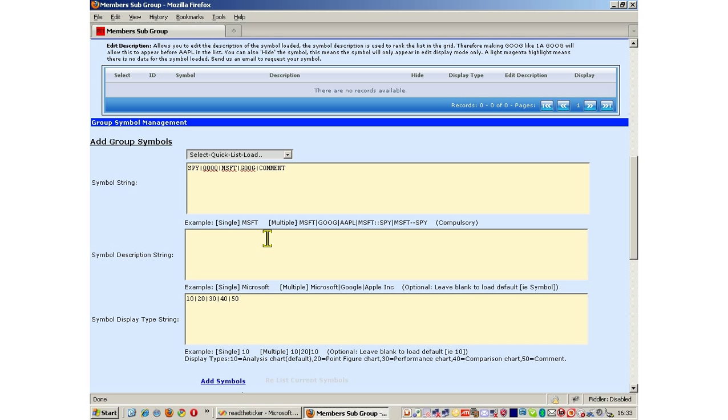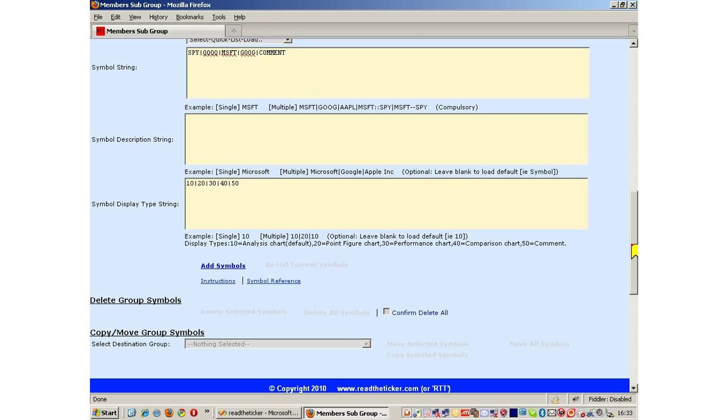Description area is optional. Compulsory is the symbol and the type of chart or display object.